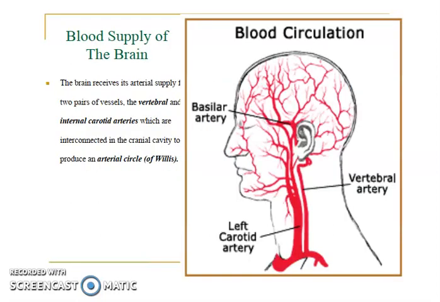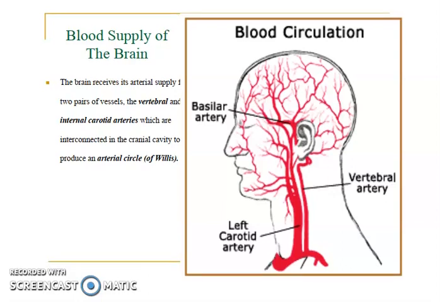Blood supply of the brain is of utmost importance because consciousness is lost within 10 seconds of cessation of blood flow. If such a state continues, then there will be brain damage, which is irreversible and takes from 4 minutes to 10 minutes. And as cerebrovascular accidents are the third most common cause of death, and neurological signs depend upon the site of the lesion, that's why we should know the blood supply of the brain.